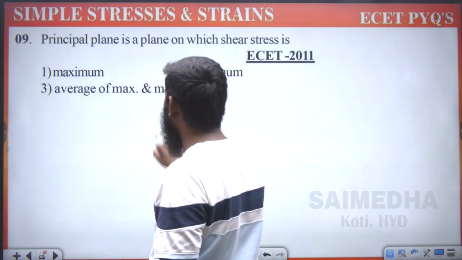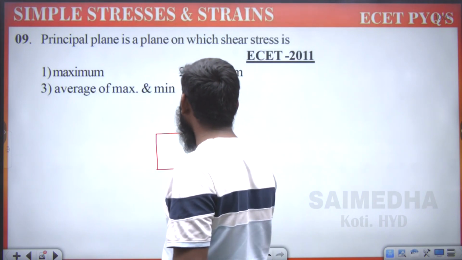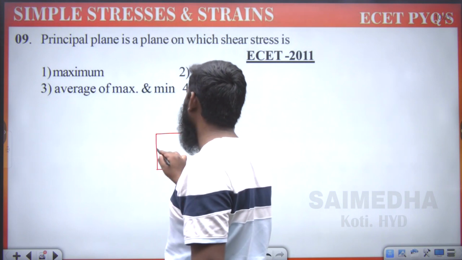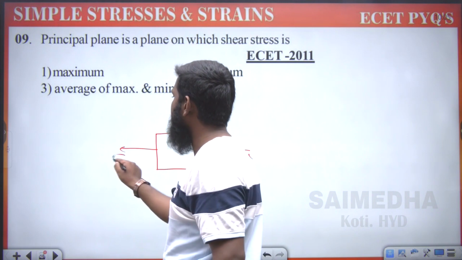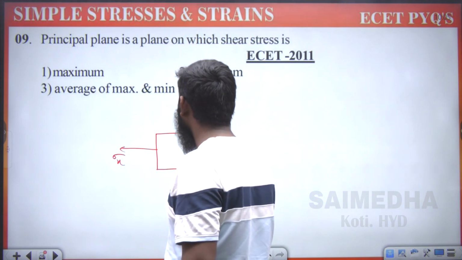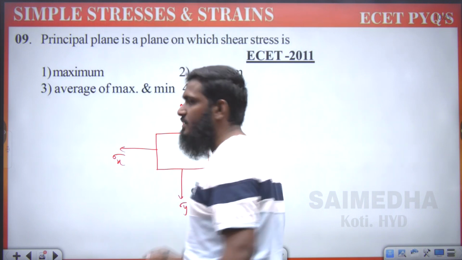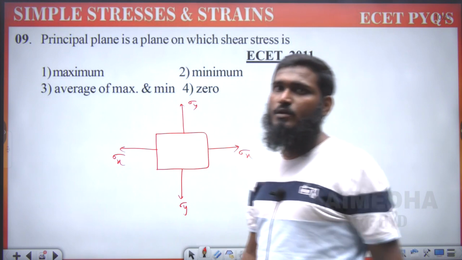Suppose we have taken a body, okay. Now listen here carefully. We have taken a body over here, and in this we are having the normal stresses. We are having sigma x, normal stresses over here, and we are having this part as sigma y, okay. So this part we have taken as the normal stresses. Normal stresses means what? Perpendicular to the cross section, okay.